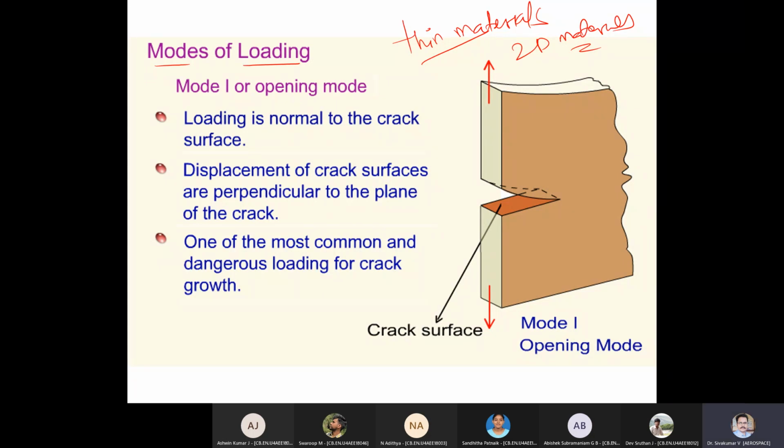So the possible answer is, does somebody want to tell something? Yes, sir, Sandhita. Sir, this happens in a particular pattern of tissue papers and clothes.